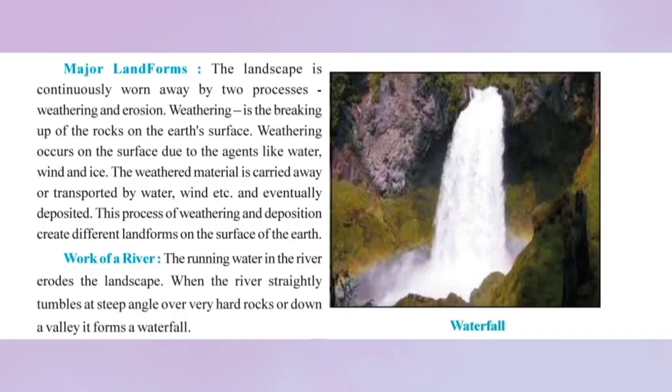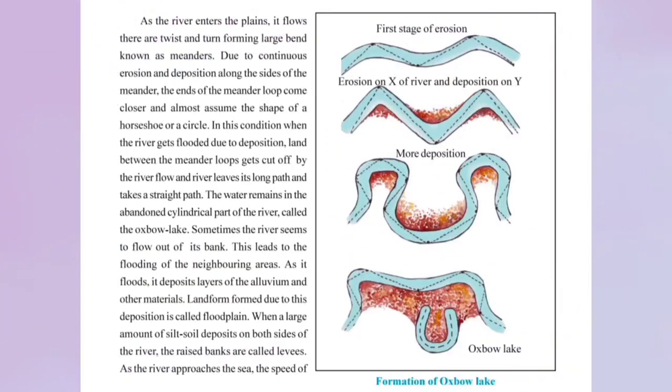In the youthful stage, you would see features like waterfalls. If there is an alternate arrangement of hard rock and soft rock, you would have differential erosion. That means soft rock would be eroded more as compared to hard rock. So there would be a depression seen in soft rock, and then you would have the formation of a waterfall. Worldwide, the highest waterfall is Angel Falls in Venezuela.